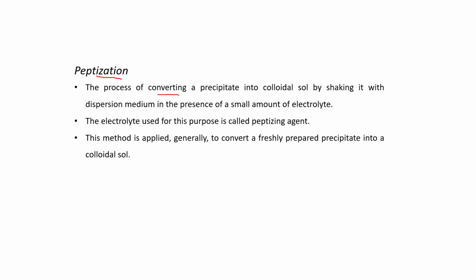Next, peptization, the last method of preparation. The process of converting a precipitate into a colloidal sol by shaking it with dispersion medium in the presence of a small amount of electrolyte. Simply we can say a precipitate is converted into a colloid, and to make it stable we add a small amount of electrolyte. The electrolyte used for this purpose is called a peptizing agent. This method is applied generally to convert a freshly prepared precipitate into a colloidal sol. Okay students, thank you.